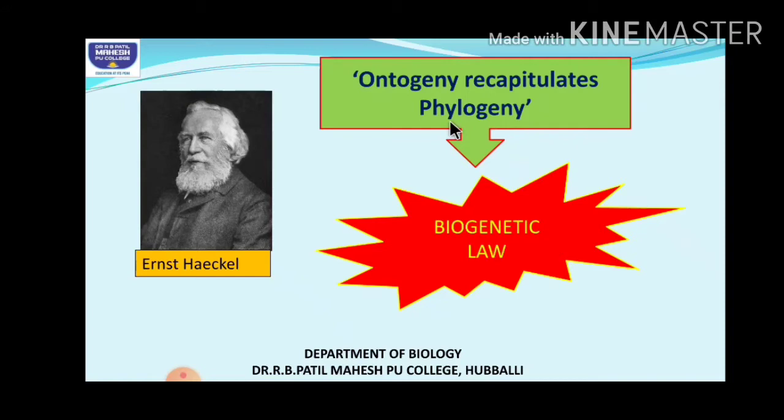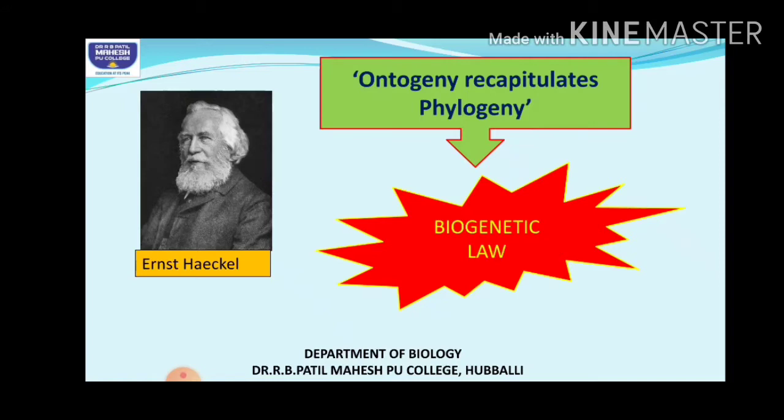So he said that the developmental history of an organism repeats its ancestral history. Got it? In the embryonic stages, all appear to be the same. So all present organisms show the ancestral structure of the ancestral organisms. That was the biogenetic law.